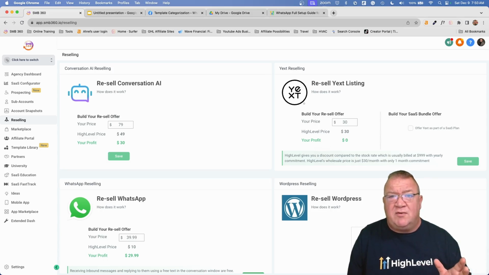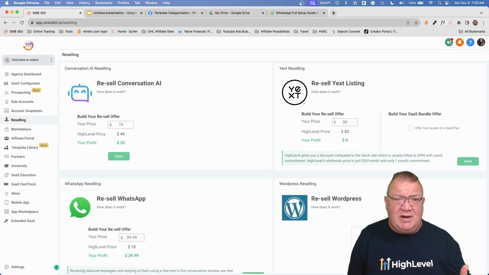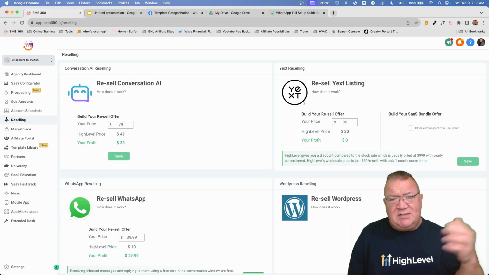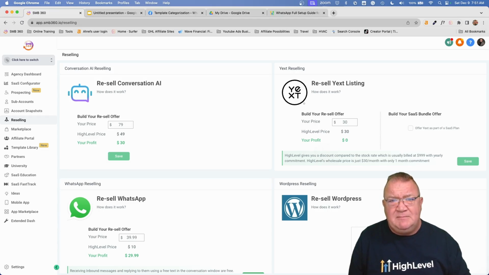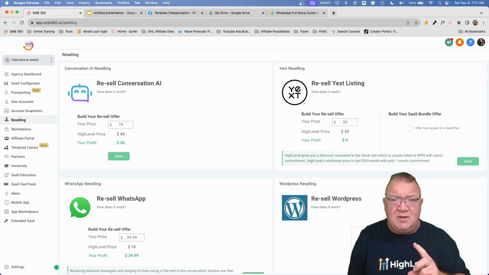Then I'm going to go over how to get WhatsApp configured once a client actually purchases it, whether you include it in your package and you buy it at the agency level, or the client buys it. Whichever one, you do have to go through a registration process to get WhatsApp integrated into the HighLevel platform, and it requires an integration into Facebook, which we'll cover in just a little bit. So what does that integration entail? How do you configure it? Because there are some points of the wizard that you have to make sure you put in the right information. Otherwise, you can mess things up and have to start all over again. So that's the next thing I want to go over.